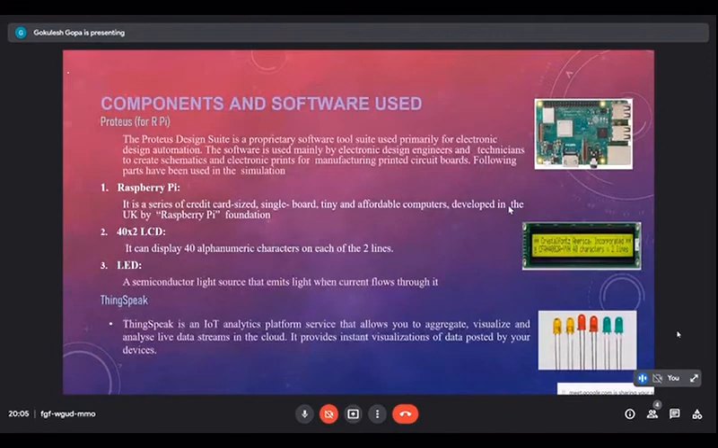As far as the components and software used in this project, we have used Proteus for Raspberry Pi. Proteus Design Suite is a proprietary software tool suite used primarily for electronic design automation. And in Proteus, we have used Raspberry Pi, a 40x2 LCD screen for display, and several LEDs to show the changes of AQI index along with them. And finally, the data will be uploaded on the ThingSpeak server for monitoring and analysis purposes.